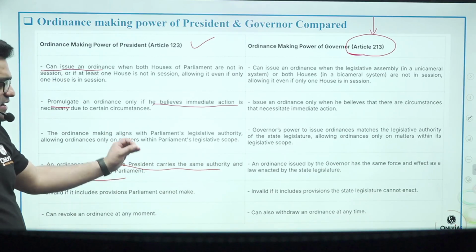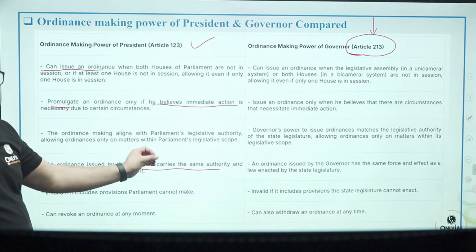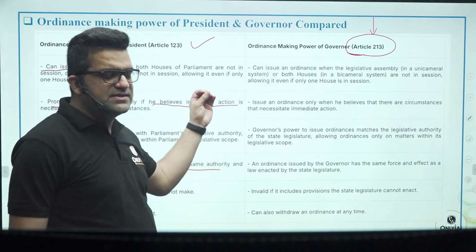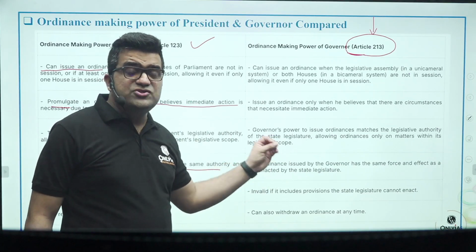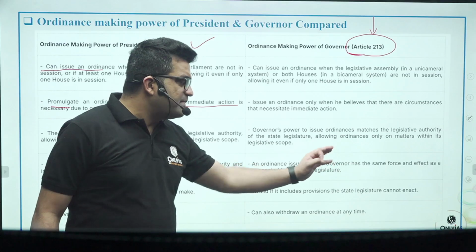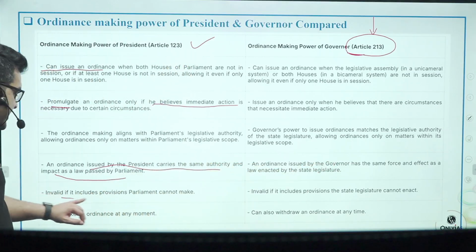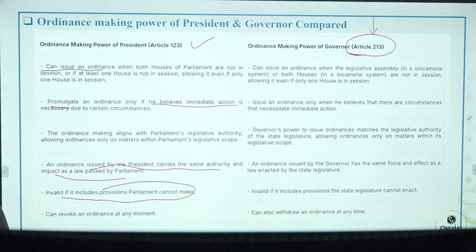Even after it lapses, the decisions and actions taken by private individuals and government authorities, IAS officers, ministers, would still be held to be valid. An ordinance issued by the governor has the same force, so no difference. It is invalid if it includes provisions the Parliament cannot make. True for the governor also.